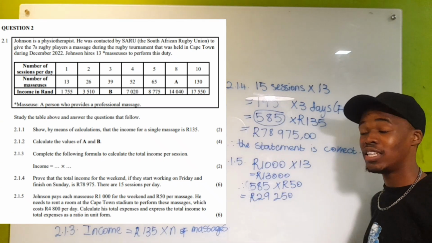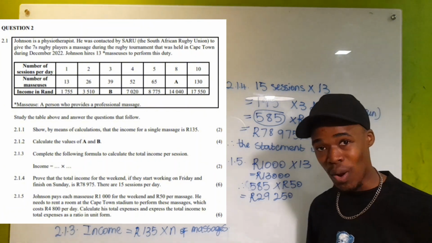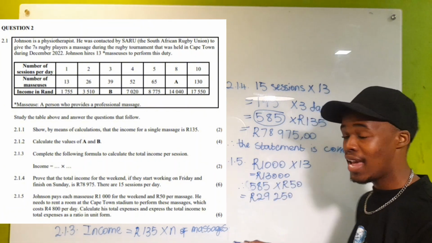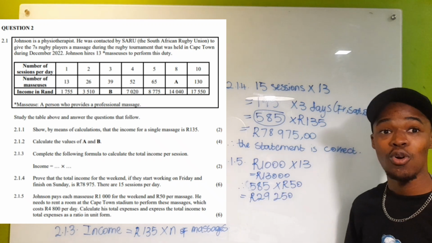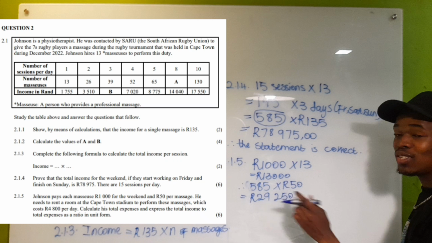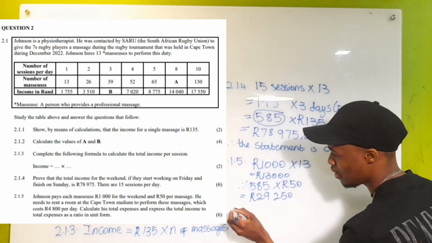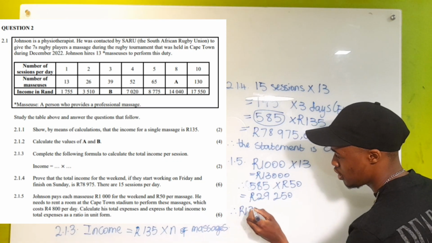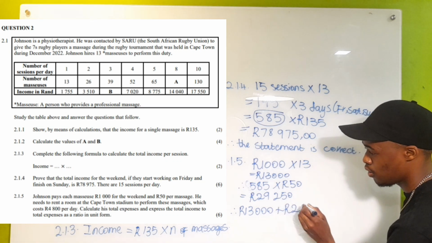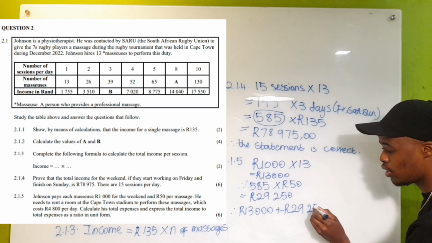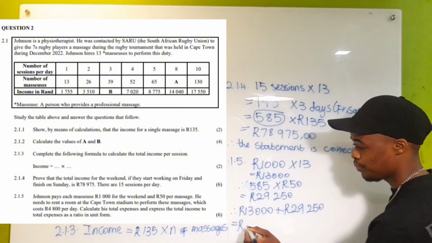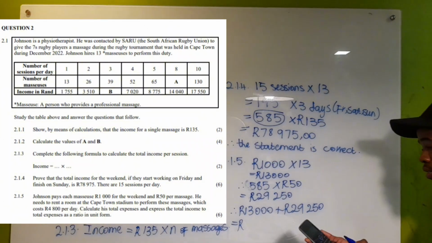And this is the amount that he's going to pay them whether they perform any massages or not. This is the amount that he has to pay for additional massages. So now we're going to add these amounts together and say 13,000 plus 29,250 rands, and that makes a total of, click it on the calculator, 13,000